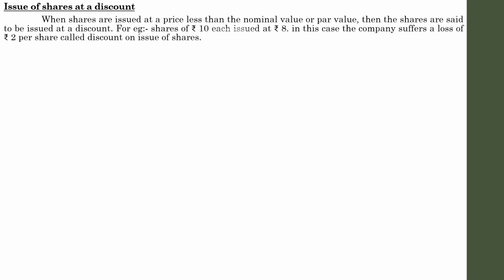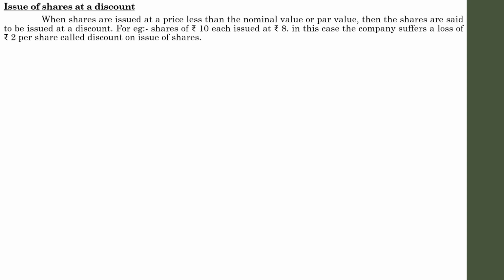Issue of shares at discount. Actually, the shares can be issued in three ways. One is issue of shares at par, another is issue of shares at premium, and finally issue of shares at discount. I hope you have understood the concept of issue of shares at discount, because it is actually the opposite of issue of shares at premium, and you all know the meaning of discount. That is, offering something for a lesser value is known as a discount.